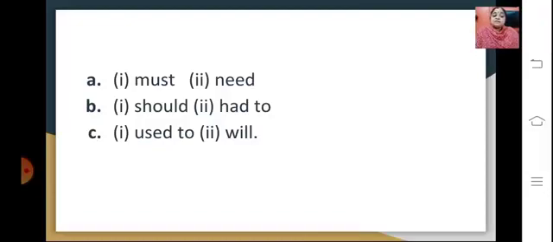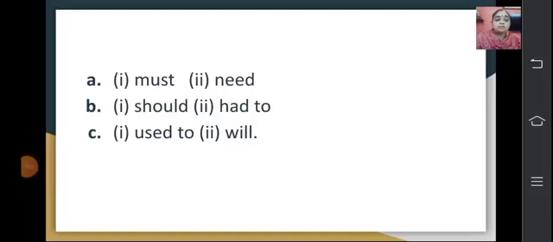So these kinds of questions will be asked where for individual blanks you will get options. You have to select the correct one and put in that particular answer in that particular blank, or probably click on that particular answer. So I hope you have understood what modals is. Go through the section very well.